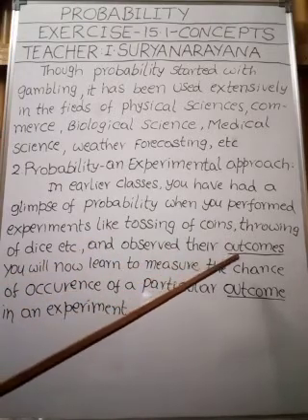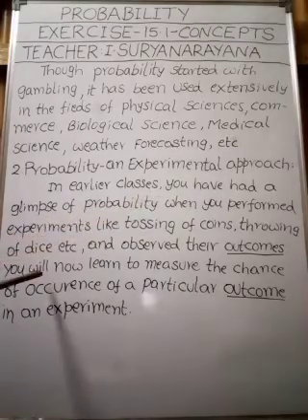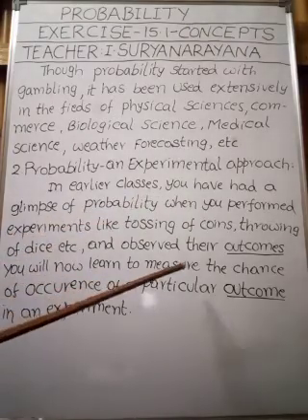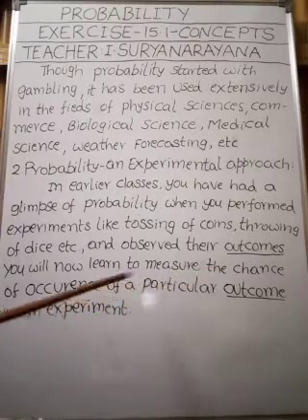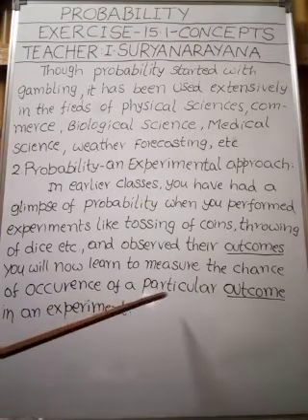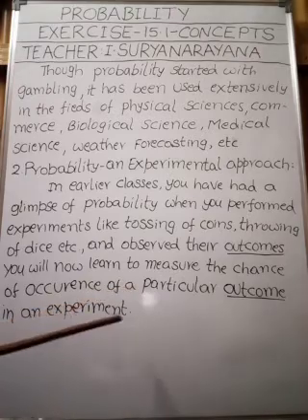You will now learn to measure. Now we are going to calculate the chance of occurrence of a particular outcome in an experiment.